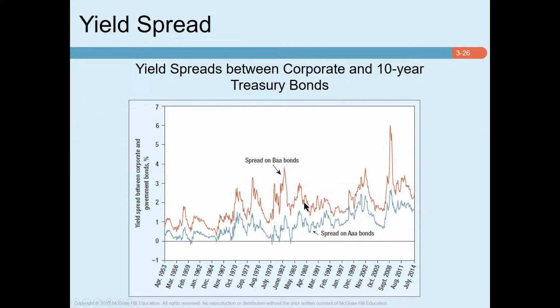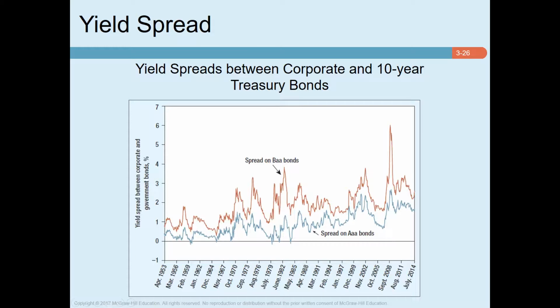And these are the yield spreads between corporate and 10-year treasury bonds. You can see that this red line shows the rate of return from Baa bonds, and this blue line shows the rate of return from AAA bonds. As you can see, the low rated Baa bond offers higher return compared to the high rated bond, which is the AAA rated bond.